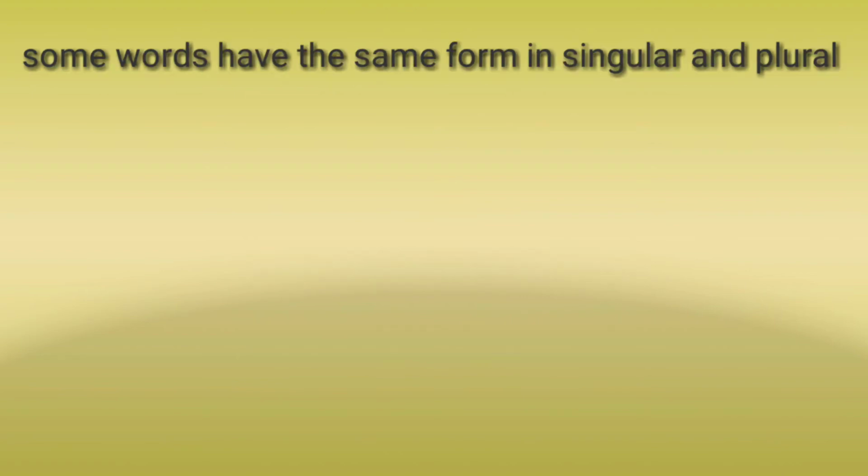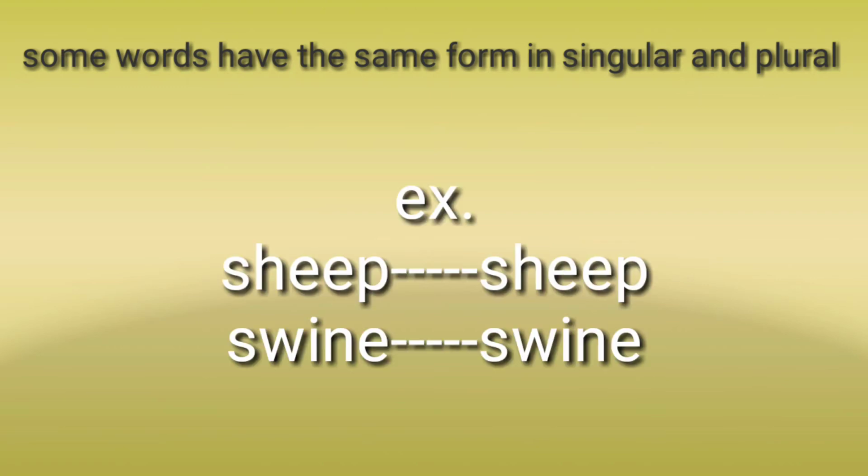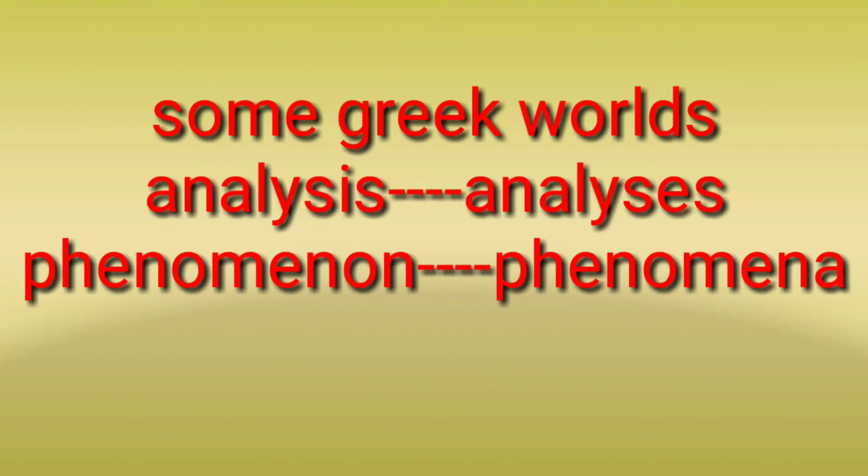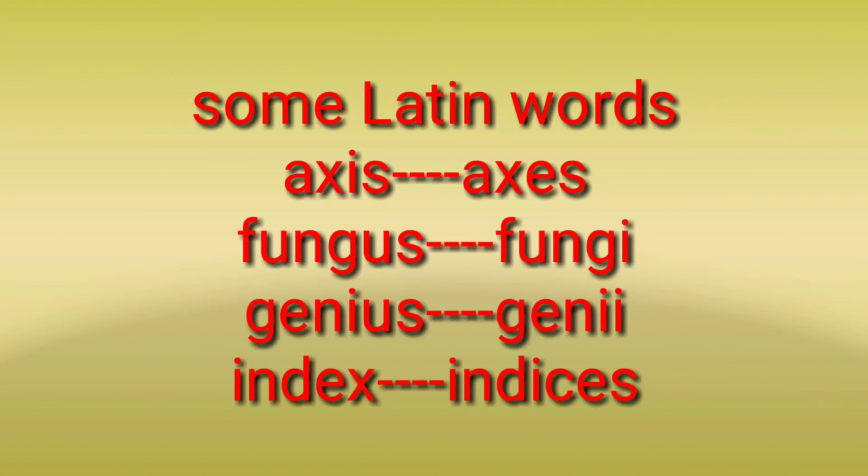Some words have the same form in the singular and plural. That are sheep in singular and also in plural it is sheep, swine and swine. Some Greek words change like analysis becomes analyses, phenomenon becomes phenomena.